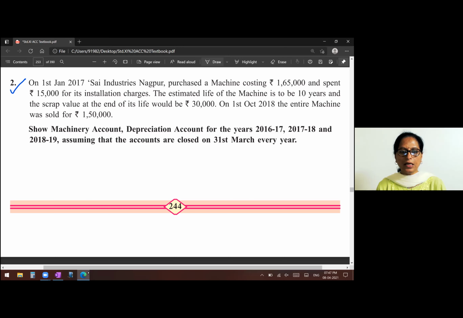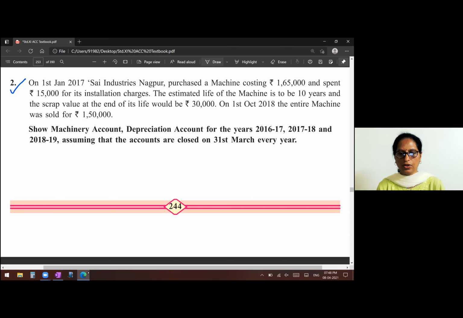The estimated life of the machine is to be 10 years and the scrap value at the end of its life would be rupees 30,000. On 1st October 2018, the entire machine was sold for rupees 1,50,000. Show machinery account, depreciation account for the years 2016-17, 17-18 and 18-19, assuming that the accounts are closed on